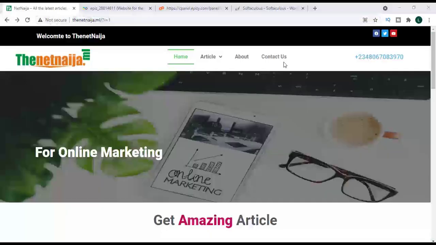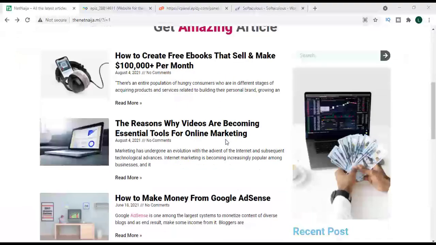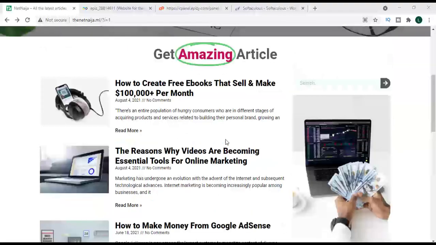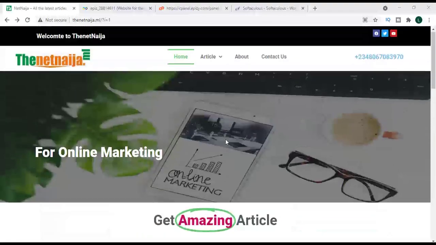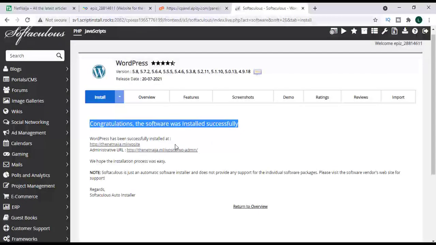So how can we make our website look like this instead of the ugly way it is on the other side? That is what we mean by designing this website or installing a free theme or a paid theme. So let's quickly go into our dashboard.